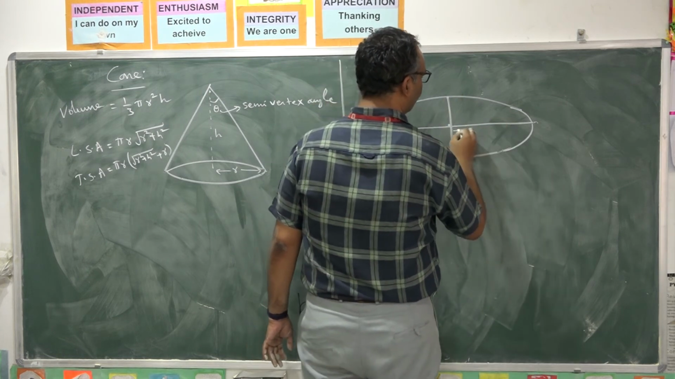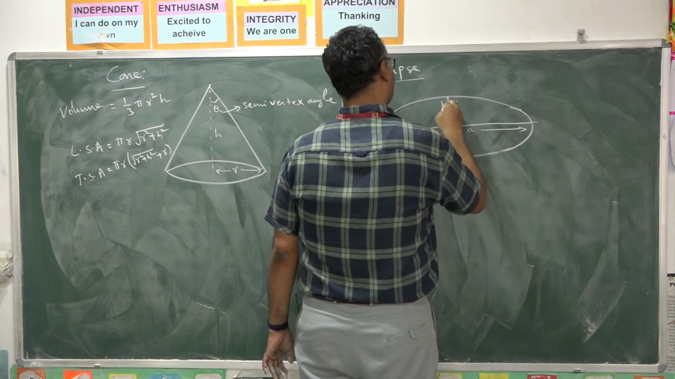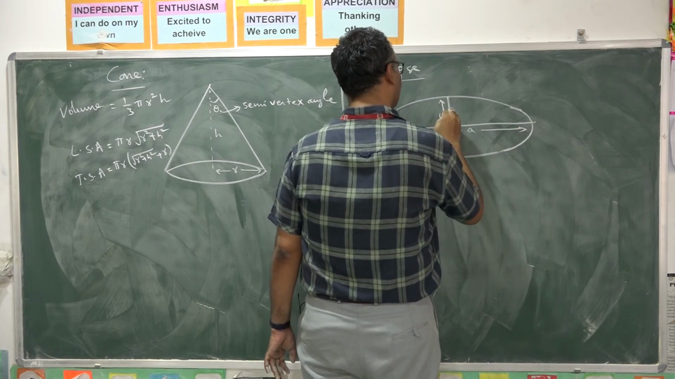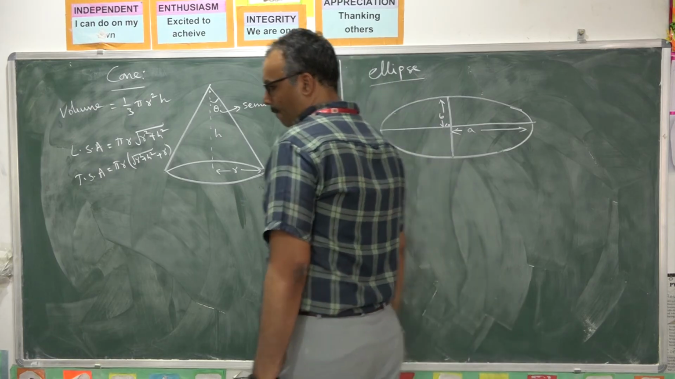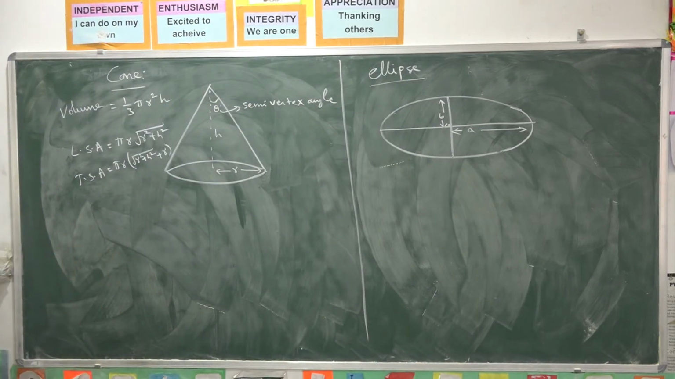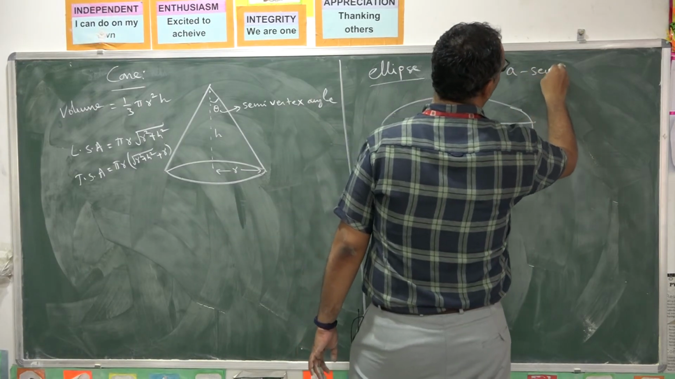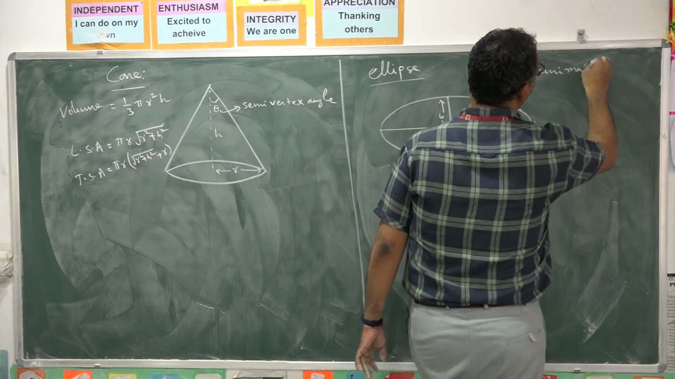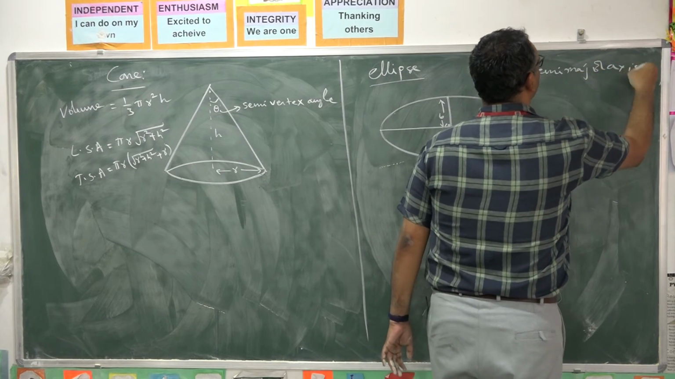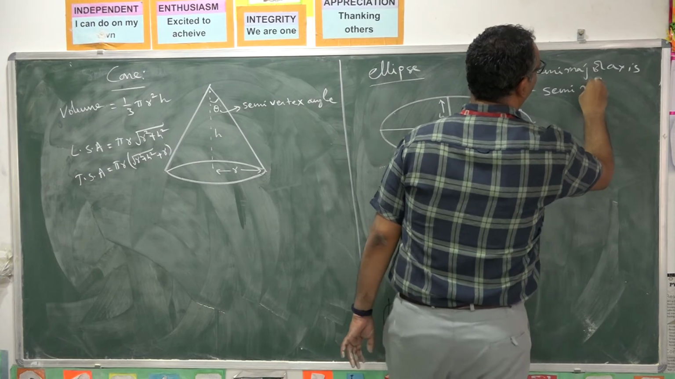Half of the major axis is called semi-major axis, represented with A. Half of the minor axis is called semi-minor axis with B. Okay, semi-major axis A, semi-minor axis is B. A is called semi-major axis. B is called semi-minor axis.